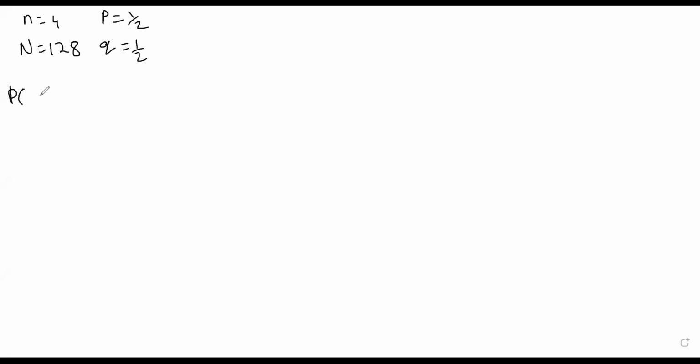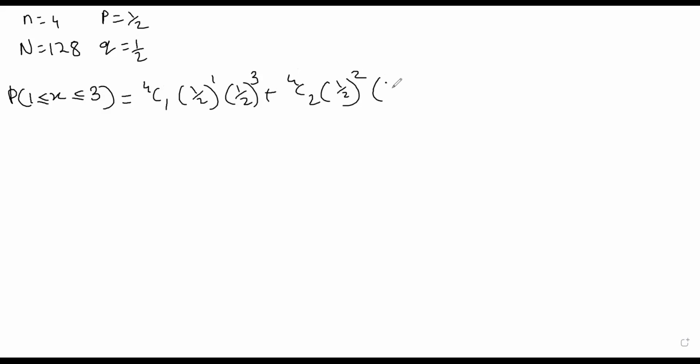So you want the probability that X should be between 1 and 4. Sorry, 1 and 3. Because 1 has to be a girl always. So there should be one girl and one boy. So for the probability of success, minimum you must have one boy and at most 3 boys, because then there will be one girl. So this will be 4C1 (1/2)^4, as there is only one boy and the remaining 3 are girls, plus 4C2, 2 boys and the remaining 2 girls, and 4C3, there are 3 boys and 1 girl.